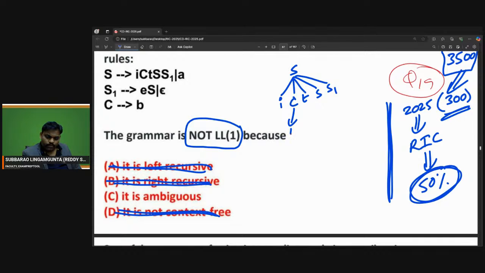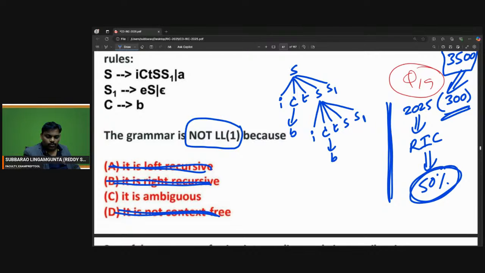That is okay. Now S S1. Remember this S; I am replacing it again with iCtS S1. So this C is also going to be b.